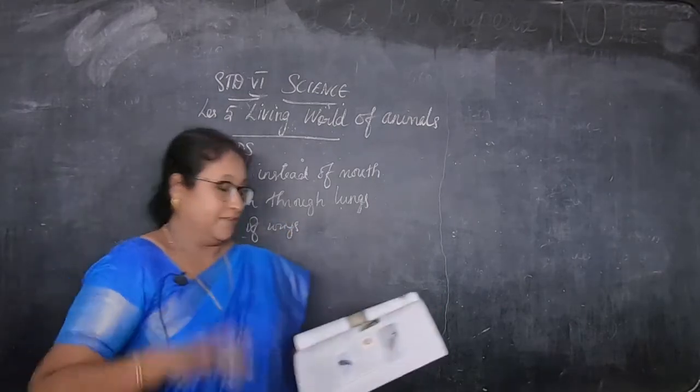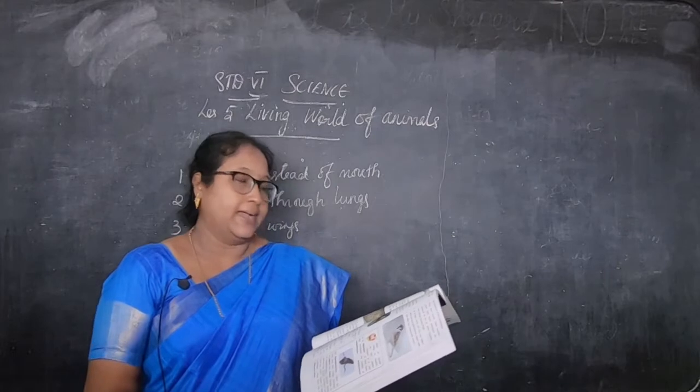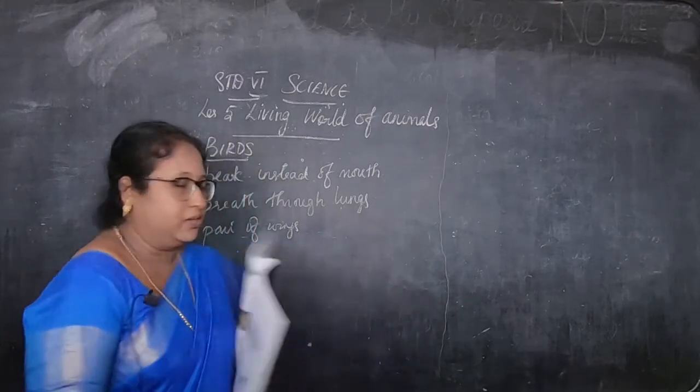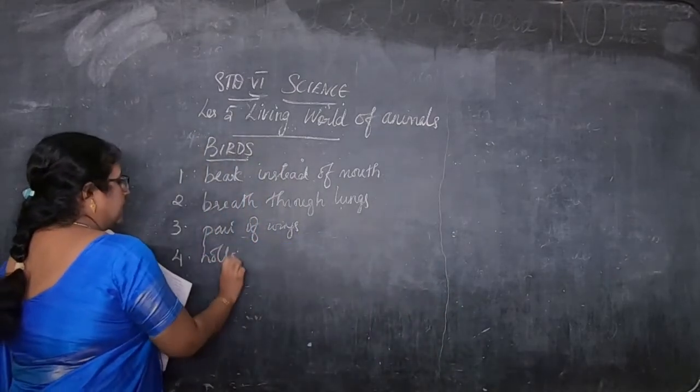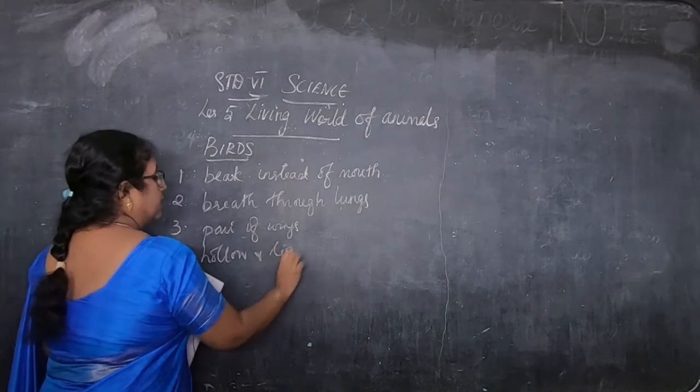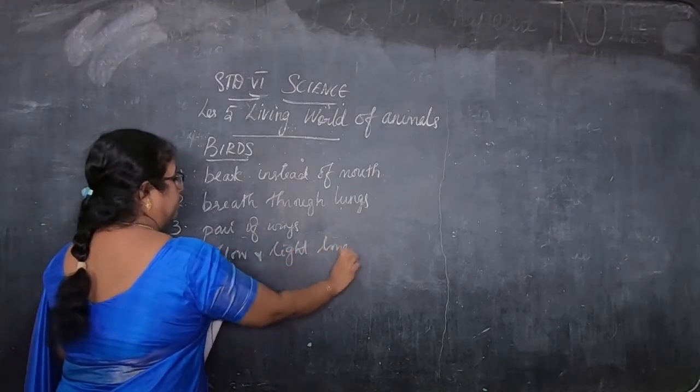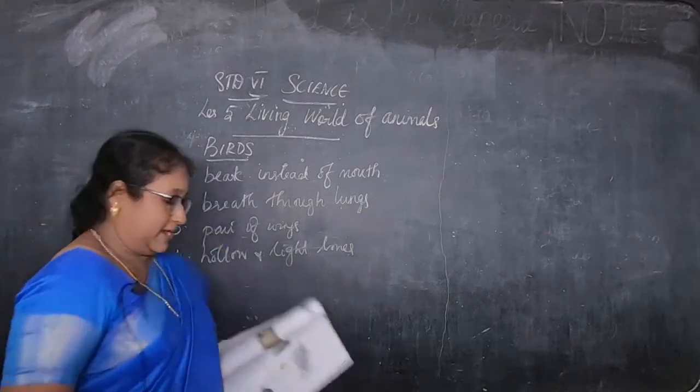Forelimbs have changed to wings. They have hollow and light bones. Hollow means empty. Hollow and light bones means they don't have very much weight. They have light bones so that they are able to fly.